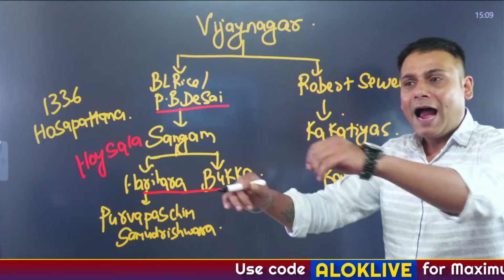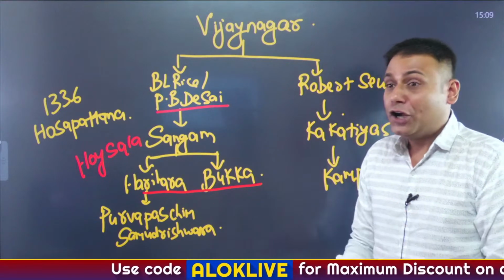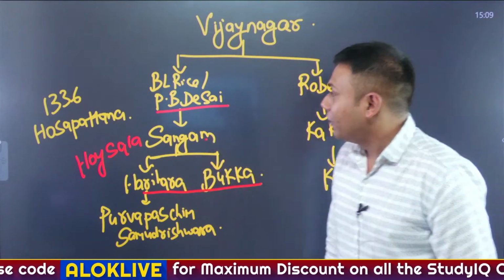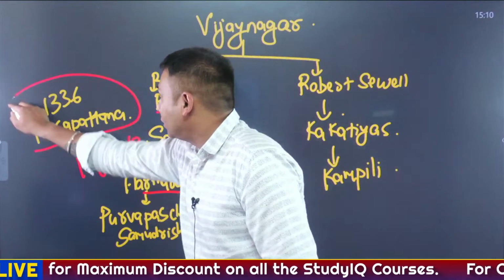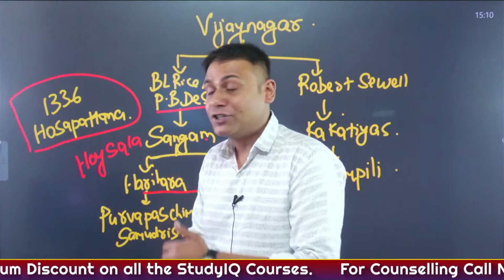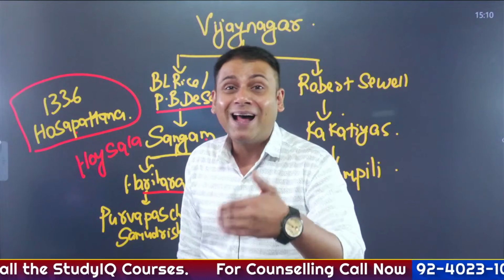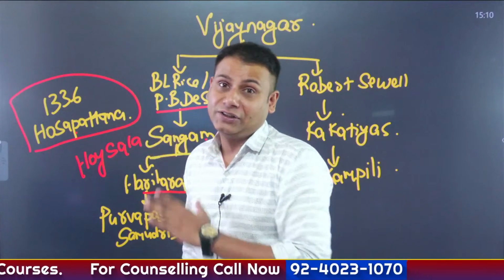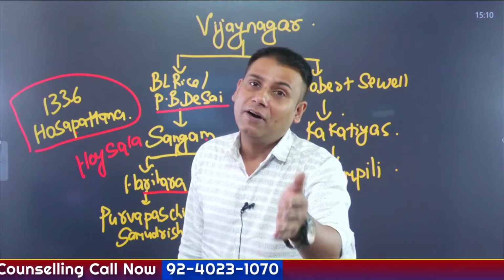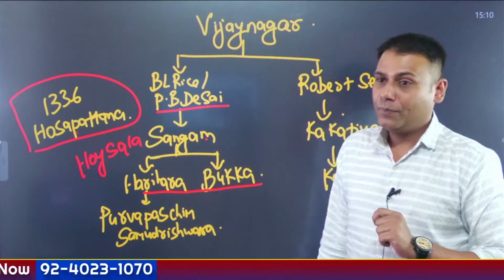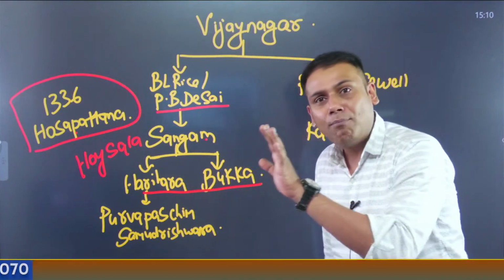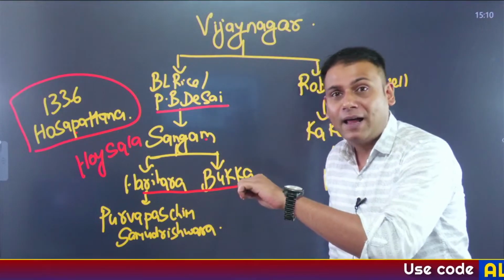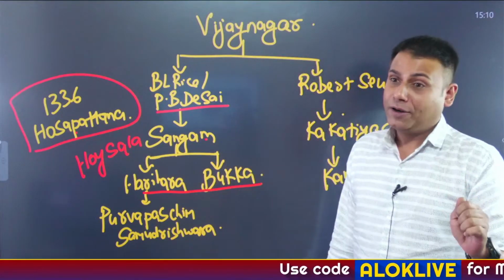During the time of Sangam itself, a dynasty was established at a place called Hosapatan in 1336. Later on, this kingdom was referred to as the Vijayanagar Empire. So this is how Harihara and Bukka, it is believed, had a Kannada origin.